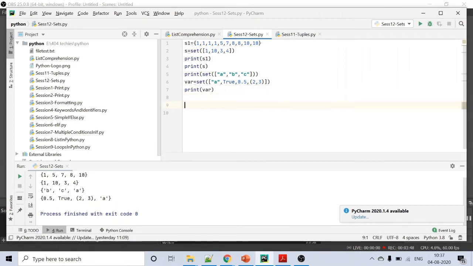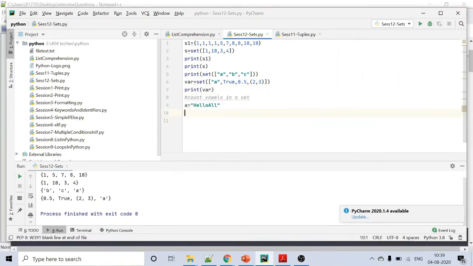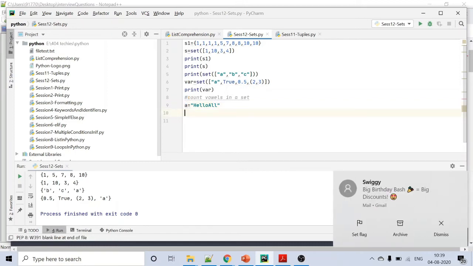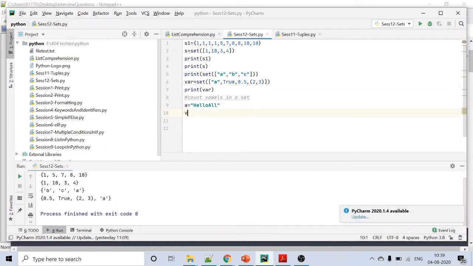So let's see an example. It is a simple example you're going to see now. I have a variable called a. In that variable I have a string like "hello all" without any space. I want to count the number of vowels in this string. What I'm going to do is create a set called vowels.